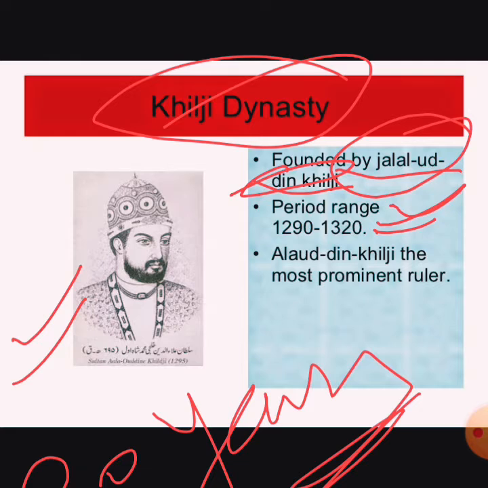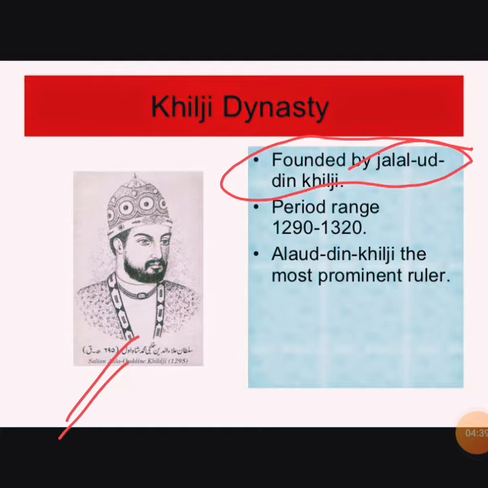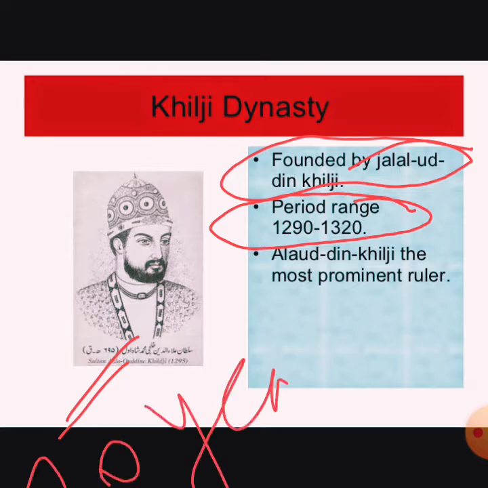Then Alauddin Khilji, the most prominent ruler, who played a very important role in history. Complete time period is 1290 to 1320, the shortest time period, total 30 years. Fine. And then the prominent person is Alauddin Khilji.